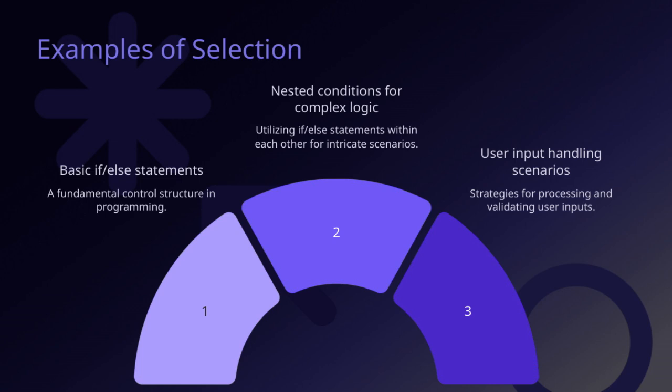At the core, these are fundamental control structures in programming that help us direct the flow based on different conditions. Basic if and else statements are simple but powerful. They let us execute certain code only when specific conditions are met. And when we look at examples of selection, we see how these structures enable us to choose different paths in our code depending on user input. This flexibility is key to creating robust applications that can handle a variety of user behaviors efficiently. Remember, mastering these logic structures is crucial for ensuring our programs are both functional and user-friendly.